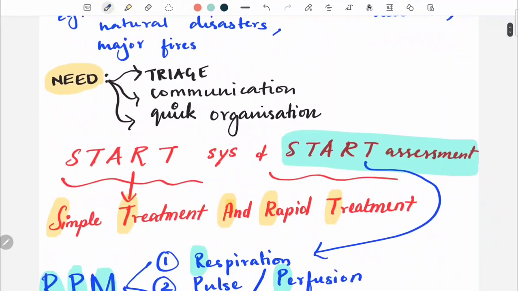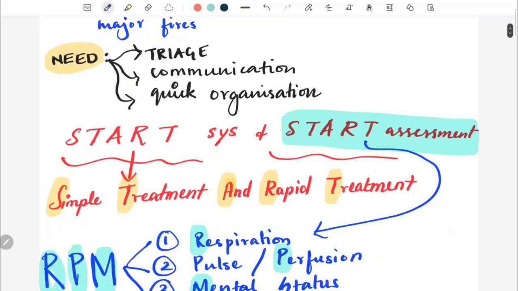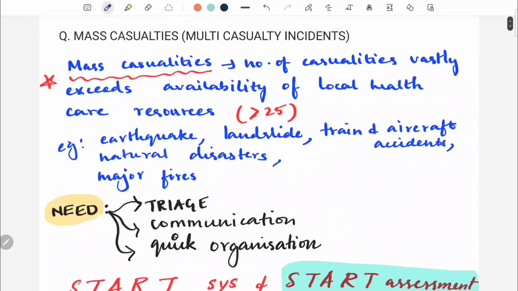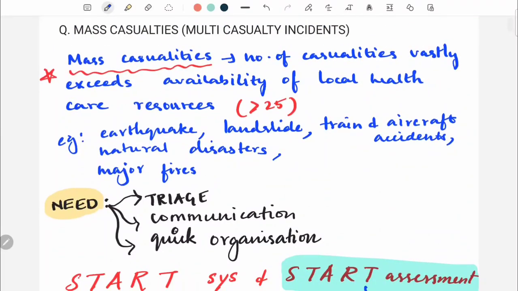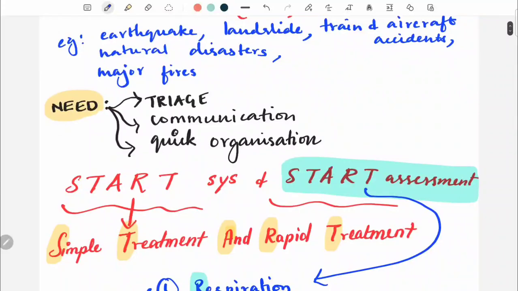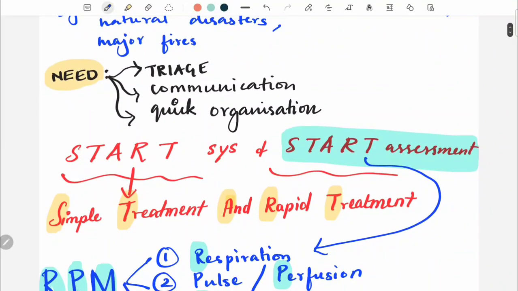In mass casualties, there is a need for three things: triage, communication and quick organization. So always in a mass casualty or multi-casualty incident, there is a need for these three things. One is triage, the second is communication, and the third is quick organization. The organization must be very quick.